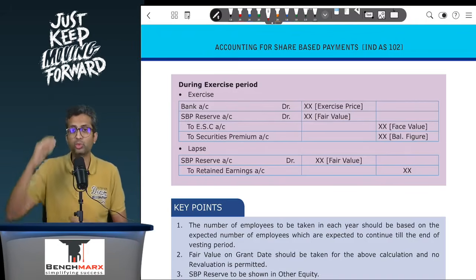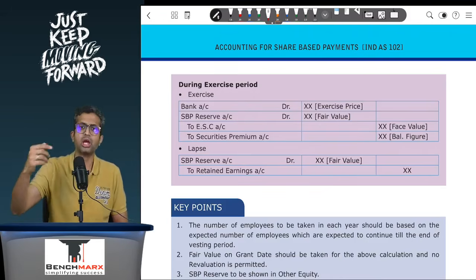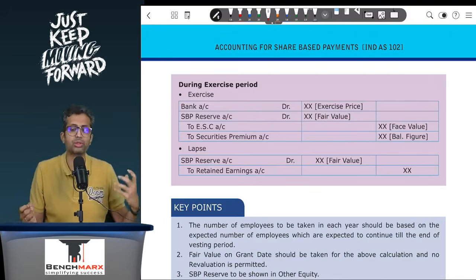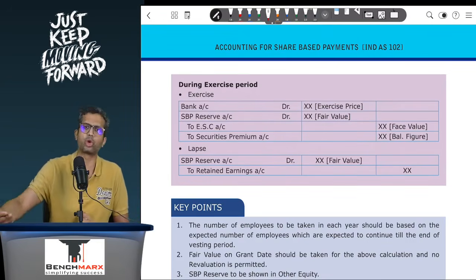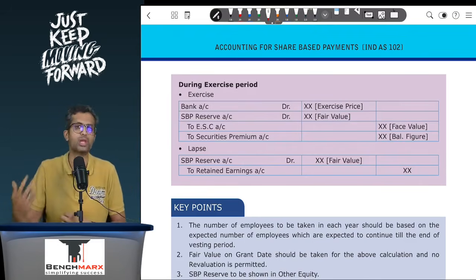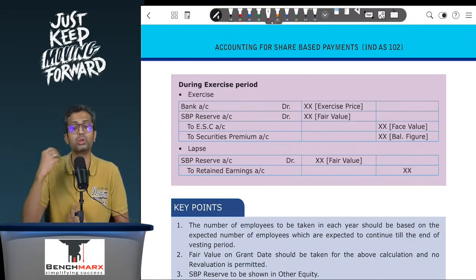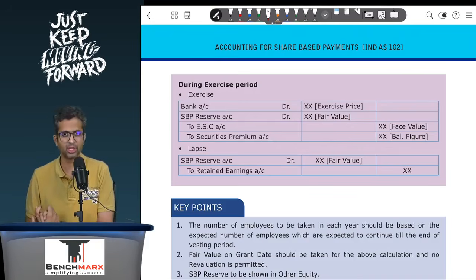The working over here will be, you will take 8 into 1 into 30, that is 240, into 2 by 3, that will give you 160 to be recorded till date, out of which 70 was earlier recorded, and hence 90 will be recorded in the second year, and so on. You will keep on doing this for each year. In the third year you will actually know the number of employees, and hence the working will be based on the actual number of employees that the entity has. Now this brings you to the end of the vesting period.